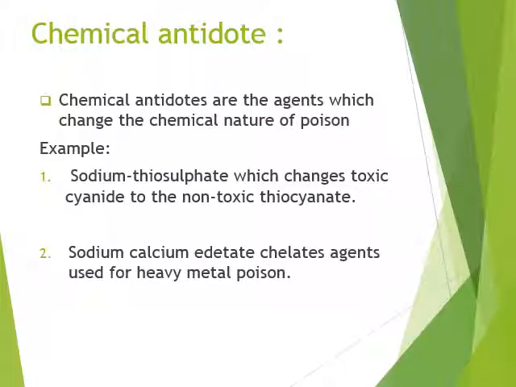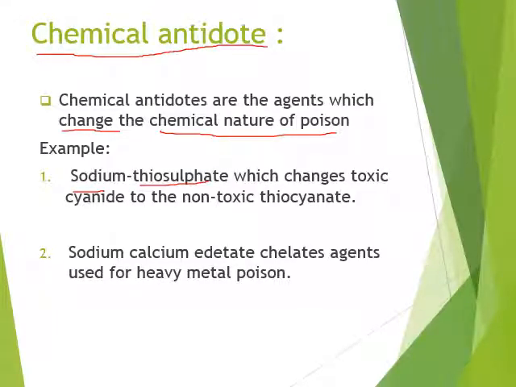Second, we will see the chemical antidote. As we first studied, physical means which absorb the poison to their surface, but chemical antidotes are those substances which change the chemical nature of poison. We can see the example of sodium thiosulfate.